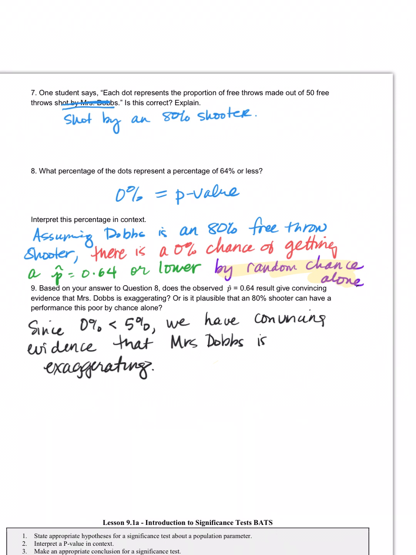Okay? That's what we have to say. We have convincing evidence that I'm exaggerating because, like she said, it never even happened in all those simulations, right? So far, so good?